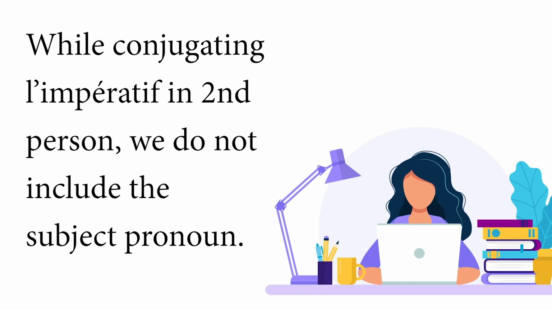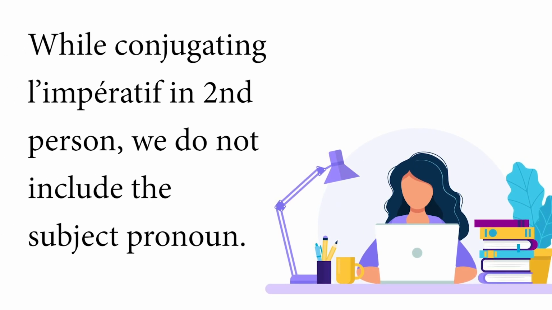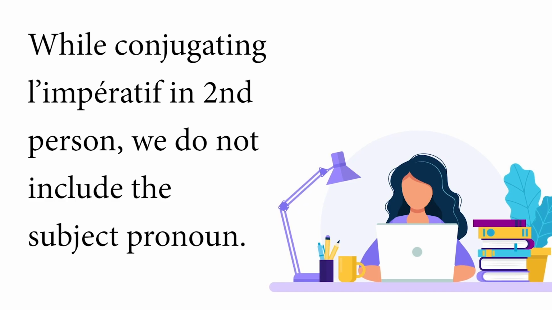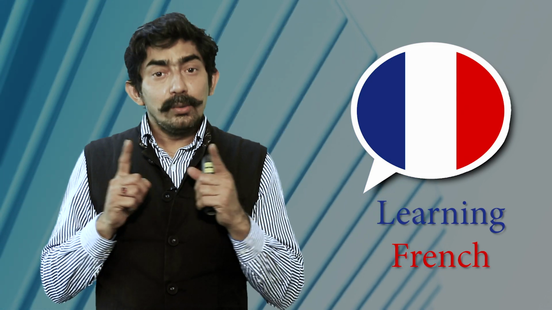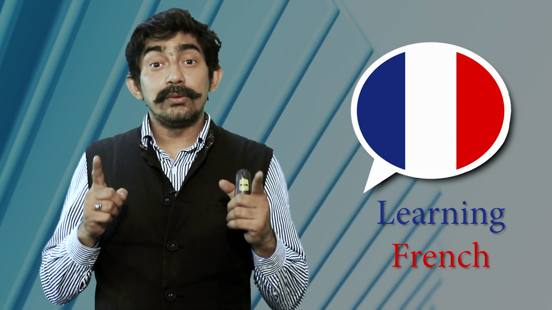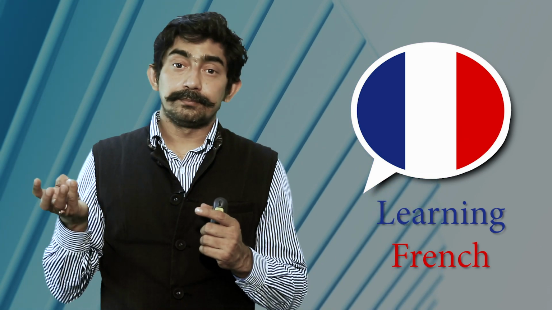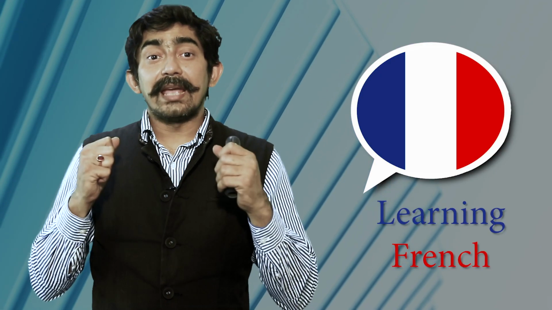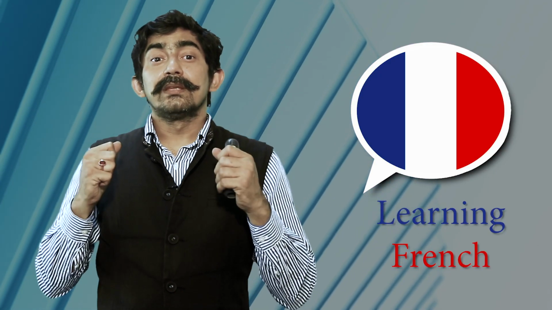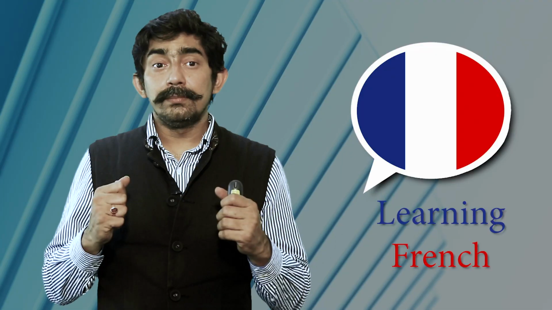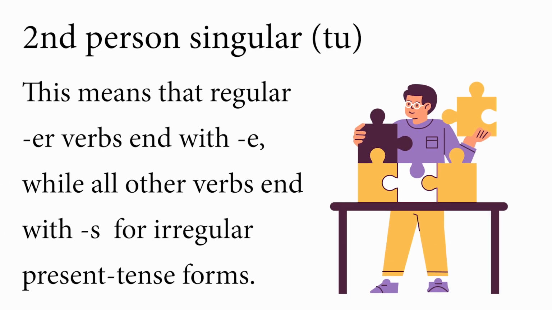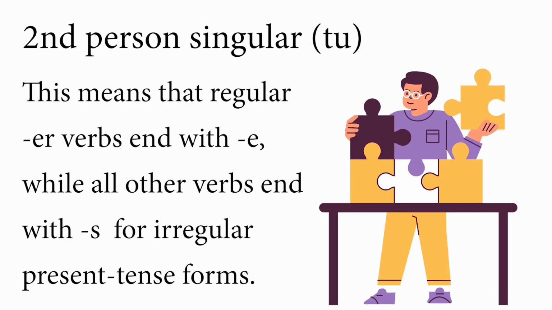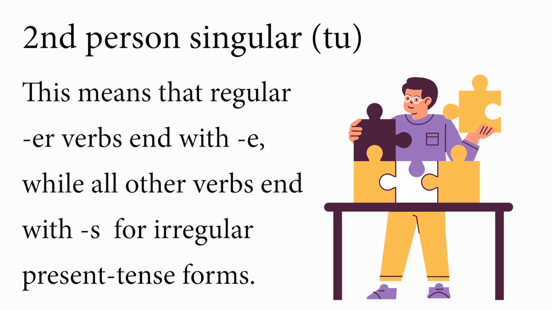In case of conjugating imperative in second person, we do not include the subject pronoun. This means that the regular ER verbs, like parler, like manger, end with E, while all other verbs end with S, for example, for irregular present tense forms. So, that is the rule.